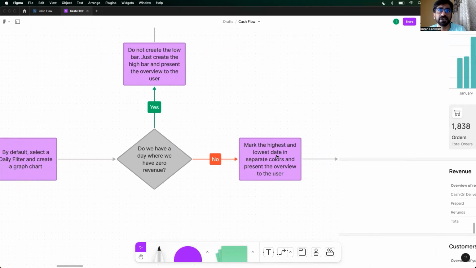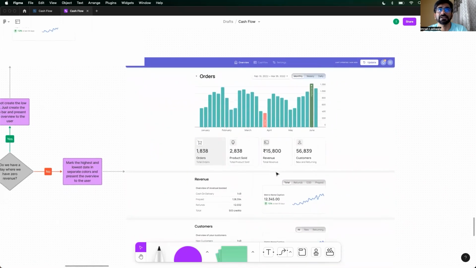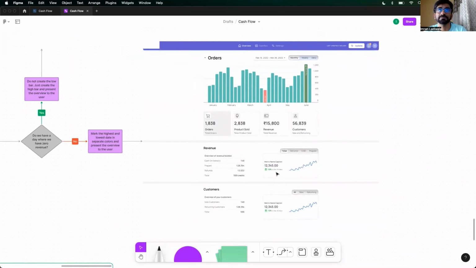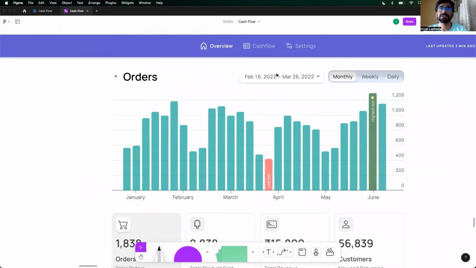Mark the highest and lowest date in separate colors and present the overview to the user. This is what your cash flow screen looks like, right? This is your overview of what your software looks like. You're going to spend your second most time on this screen, right? Again, select the last 30 days. Okay. This is your monthly, weekly, and daily filter.